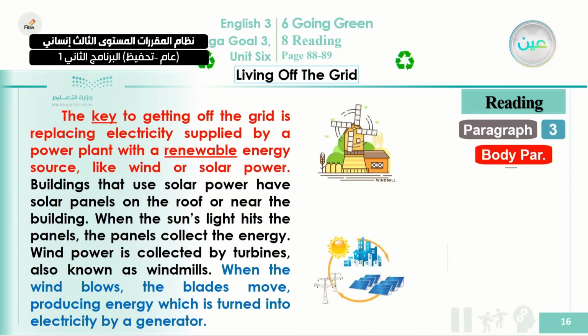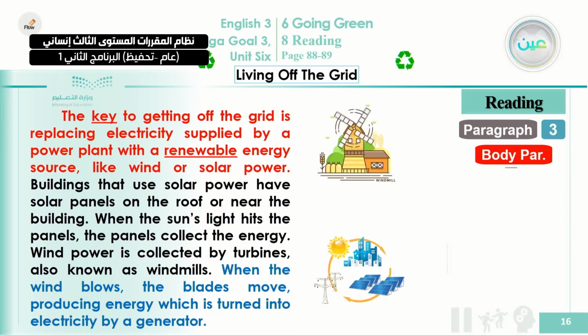Okay. The key to getting off the grid is replacing electricity supplied by a power plant with a renewable energy source, like wind or solar power. Buildings that use solar power have solar panels on the roof or near the building. When the sun's light hits, the panels collect the energy. Wind power is collected by turbines, also known as windmills. When the wind blows, the blades move, producing energy which is turned into electricity by a generator.